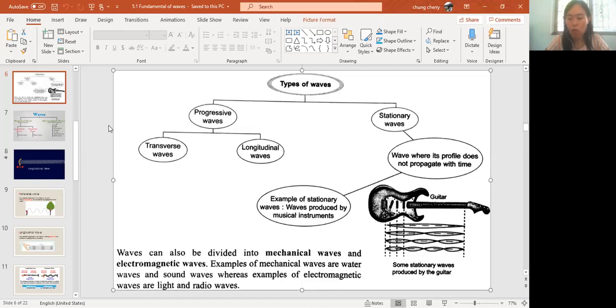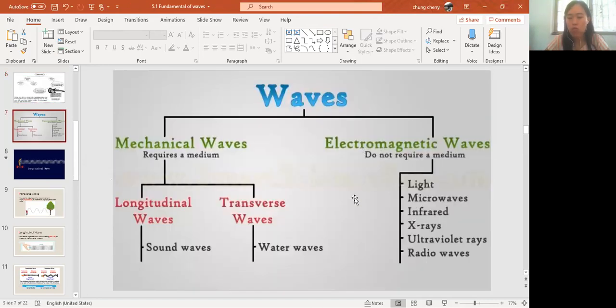Then for progressive wave, we have transverse wave and longitudinal wave. Later on I will explain a little bit what it is about. Not only that, the wave can be separated into mechanical waves and electromagnetic waves. These two depend on whether they need a medium to transfer the energy or not. A mechanical wave requires a medium to transfer the energy, and an electromagnetic wave doesn't need a medium to transfer the energy.